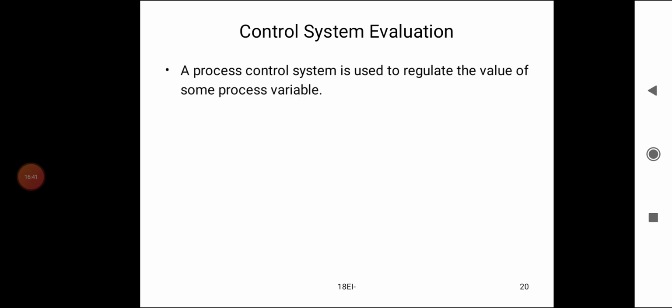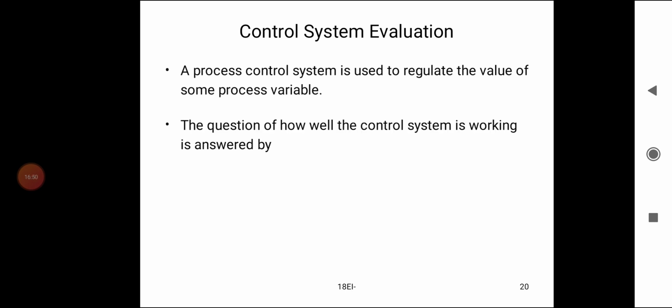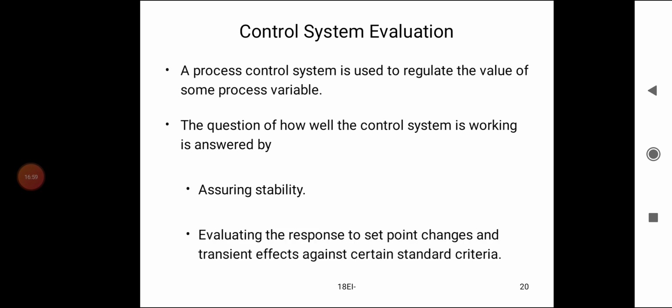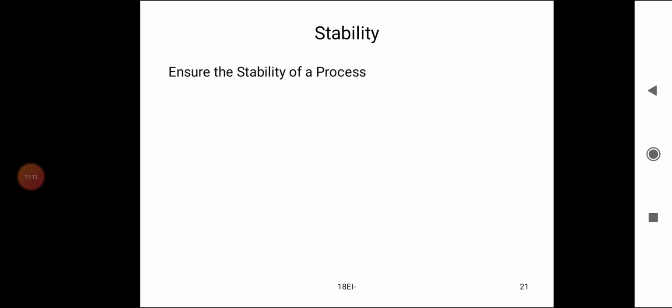A process control system is used to regulate the value of some process variable. The question of how well the control system is working is answered by assuring stability, and evaluating the response to set point changes and transient effects against certain standard criteria. Stability: ensure the stability of the process.